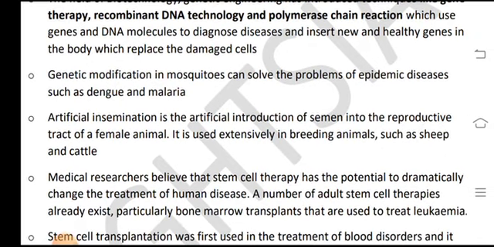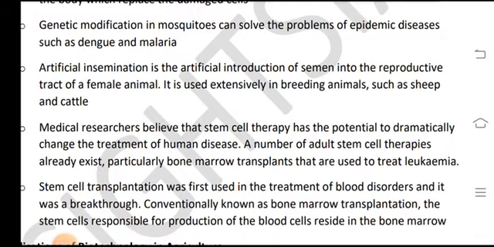Artificial insemination is the artificial introduction of semen into the reproductive tract of the female animal. It is used extensively in breeding animals such as sheep and cattle.